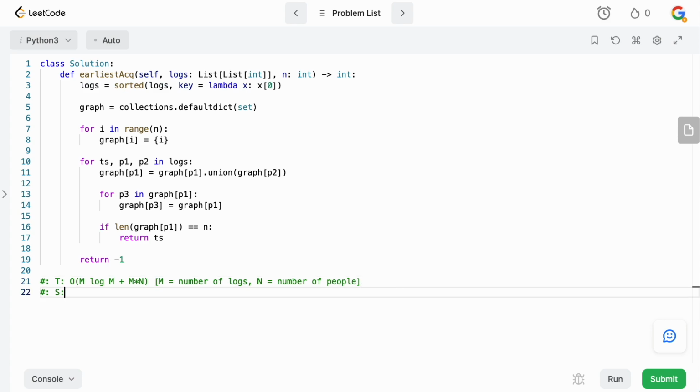So for the space complexity here, in Python, sorting is not free. It does not happen in constant time. It does not happen in logarithmic time. It actually takes big O of m space, where again m is the number of logs. And then for the actual graph itself, we need to have space, and the size of the graph is going to depend on how many people we have. So your space complexity is going to be m plus n, where m is the number of logs and n is the number of people. So that is your time and space complexity, and that's how you solve the earliest moment when everyone becomes friends.